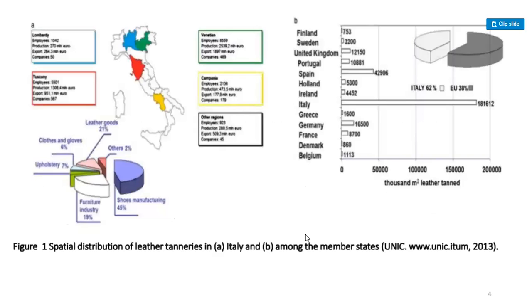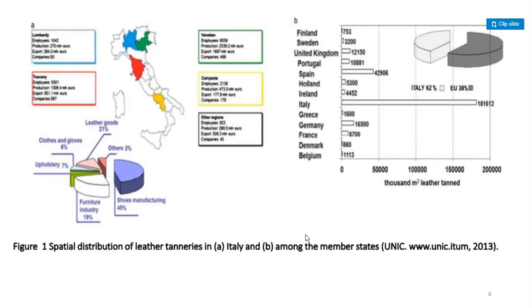So guys, this is the spatial distribution of leather tanneries in Italy and among the member states. Here, Finland, Sweden, United Kingdom, Portugal, Spain, Holland, Ireland, Italy, Greece, Germany, France, Denmark, Belgium. These countries are here, when we give a drawing in thousands meter square leather tanned, from 0 to 50,000, 1 lakh, 1 lakh 50,000, and 2 lakhs.